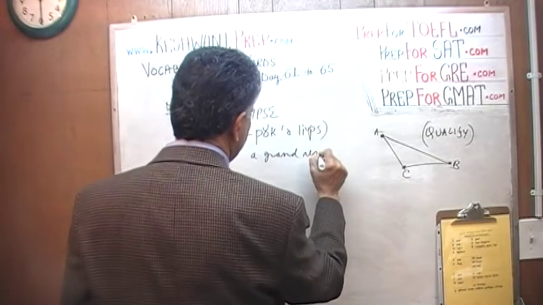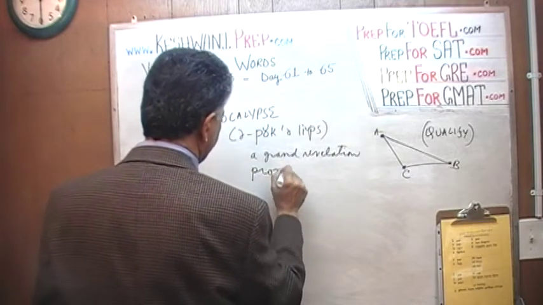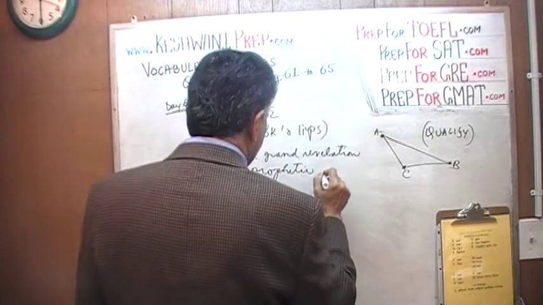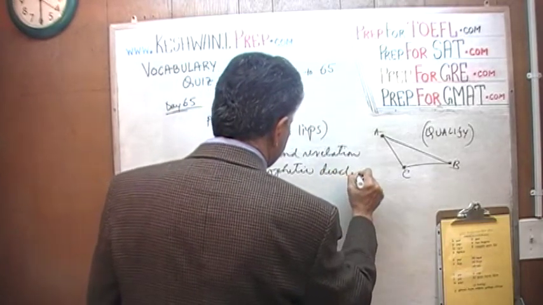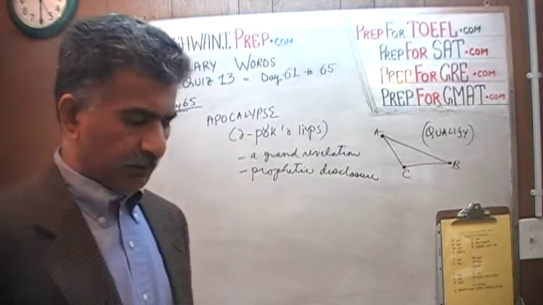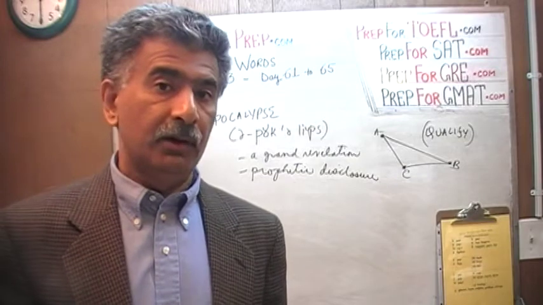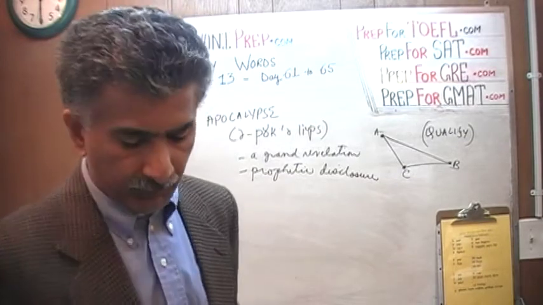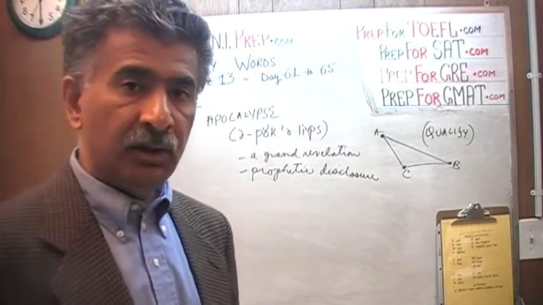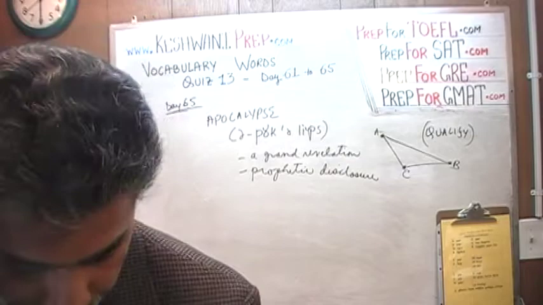A grand revelation, or prophetic disclosure. And the adjective would be apocalyptic or sometimes apocalyptical. An apocalypse is a prophecy, usually of bad things that are going to happen. The next word that we learned was cataclysm.